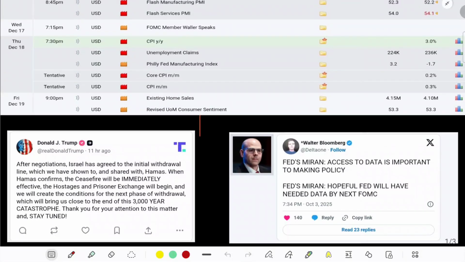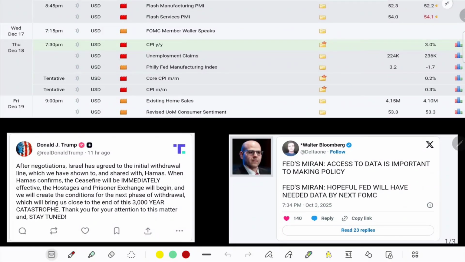Out of the box, we can have some news from Donald Trump through social media, or Fed stuff from X or Twitter. If something comes like geopolitical uncertainty, that means bullish for gold.